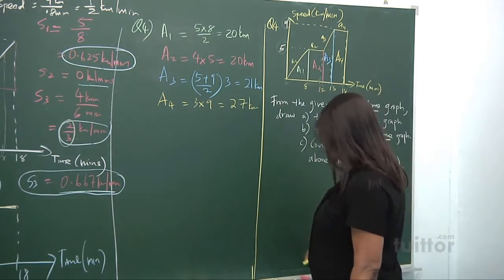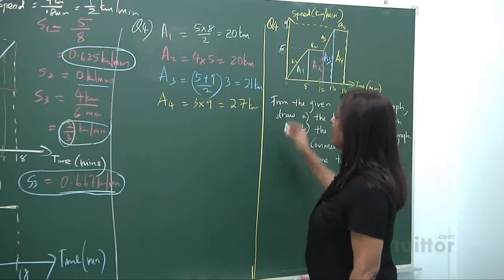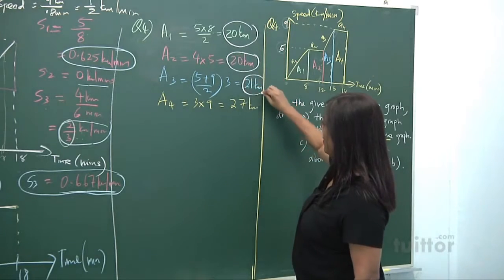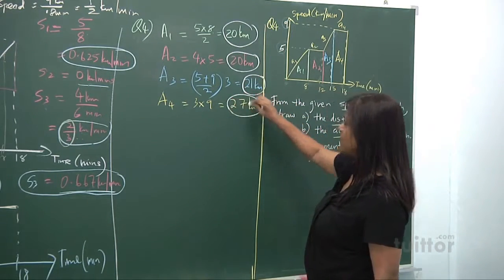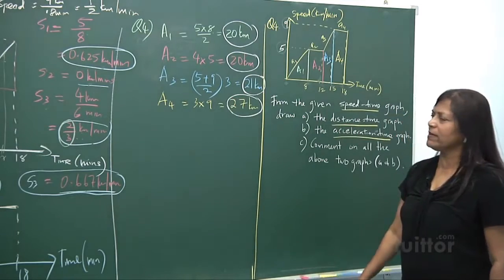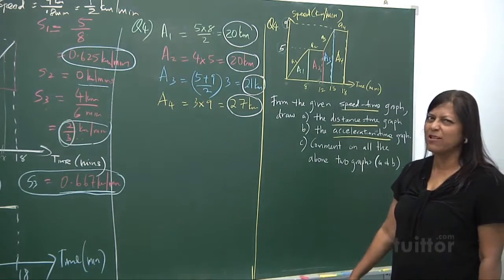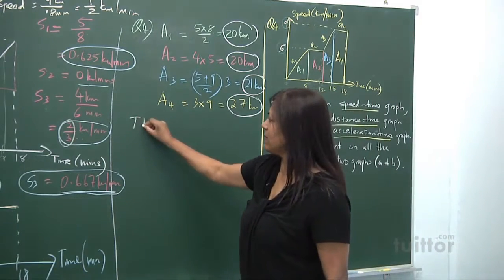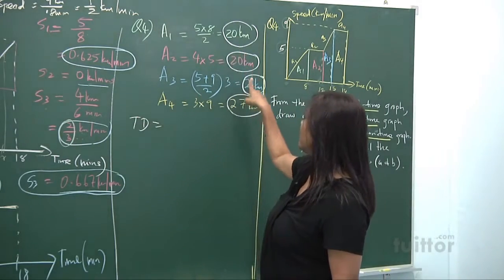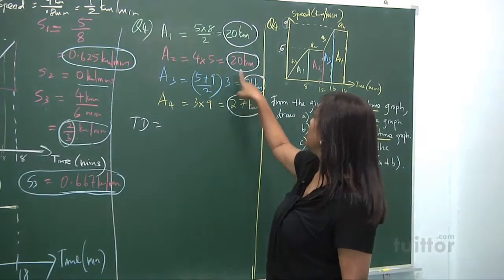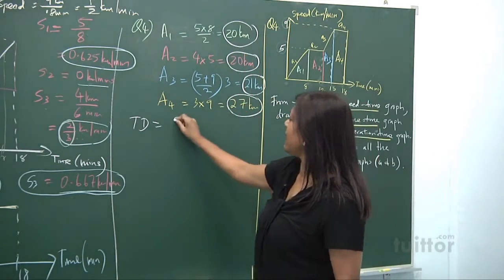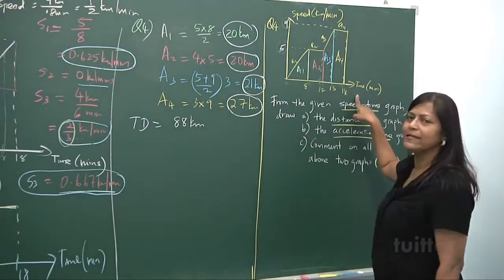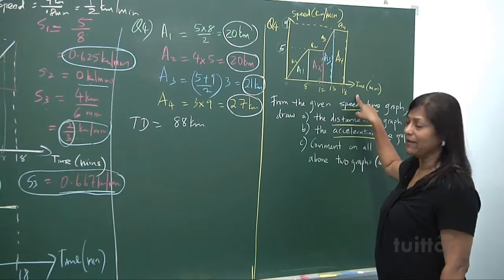Ooh, so these are all the various distances traveled. 20 kilometers, another 20, another 21, and another 27. What is the total distance traveled? Let's branch out a little bit different. The total distance will be 20 plus 20 plus 21 plus 27. We've got 88 kilometers traveled. In how many minutes? In 18 minutes. Got that?